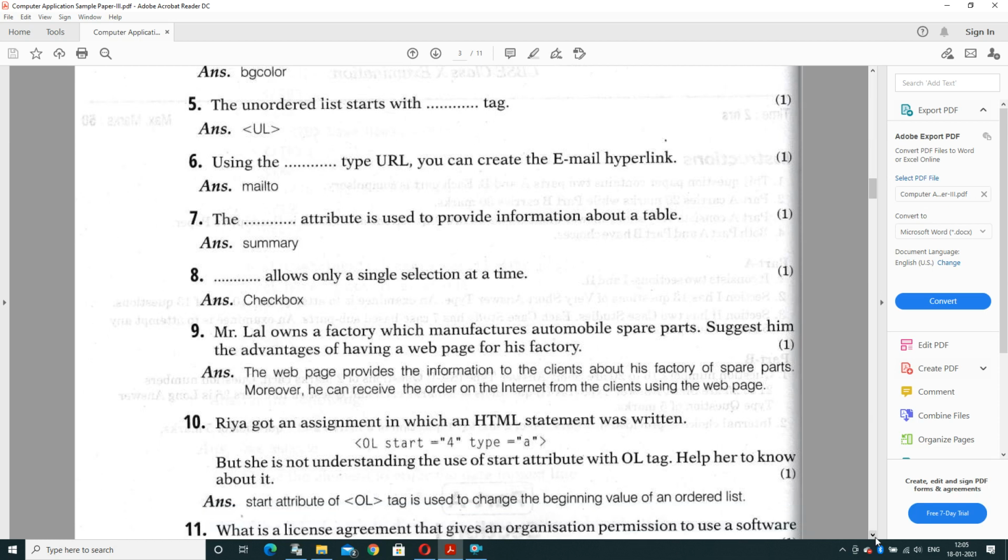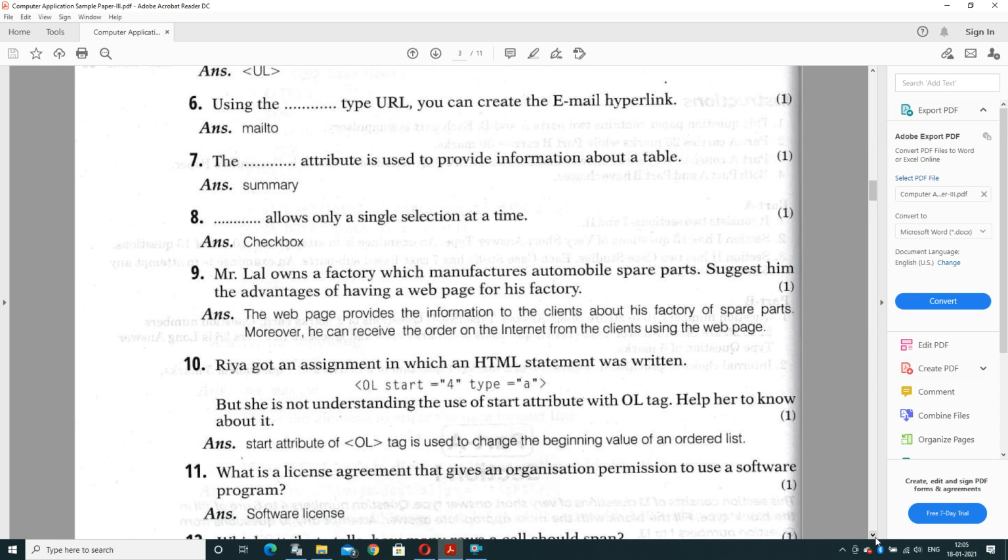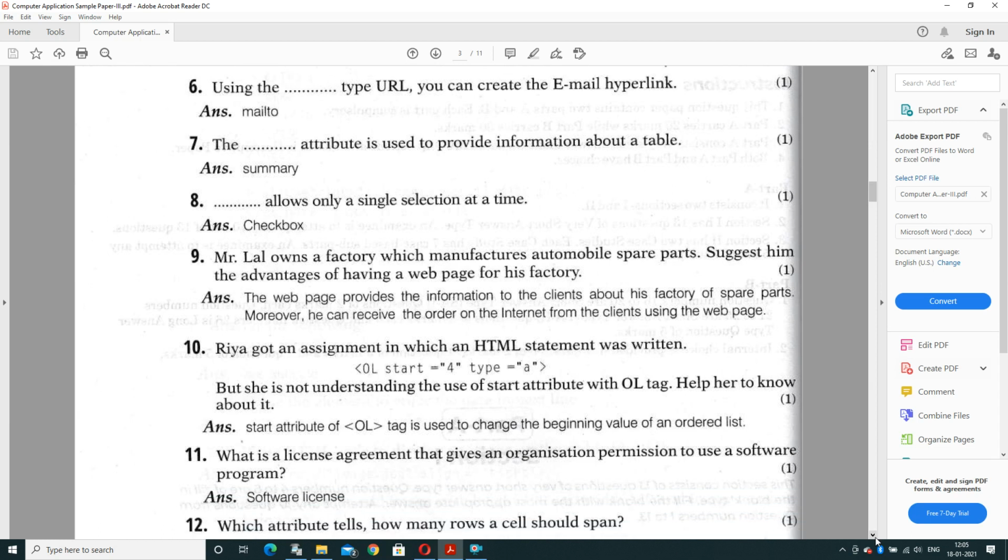Question number 5. The unordered list starts with dash tag. The unordered list starts with the UL tag. And if the question comes as the bulleted list starts with dash tag, the answer will be the same, that is the UL tag. Using the dash type URL, you can create the email hyperlink, and hyperlinking of email can be performed with the help of the mailto attribute in the URL. Mailto will take the address of the person who will get the mail.